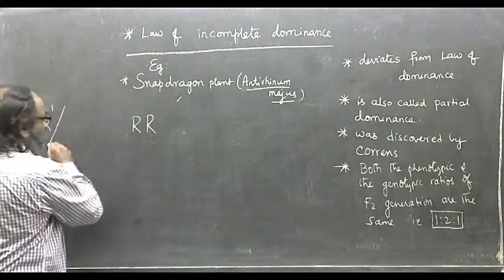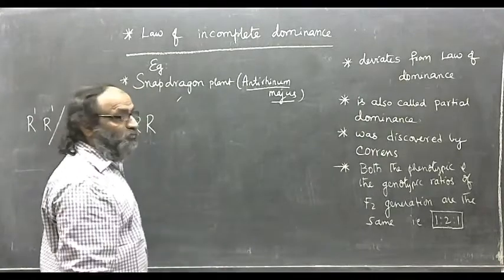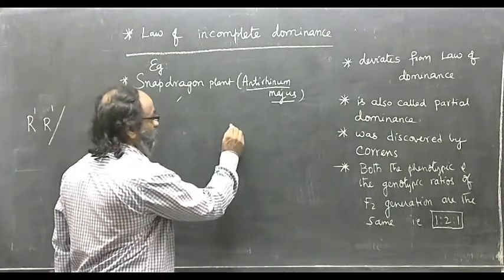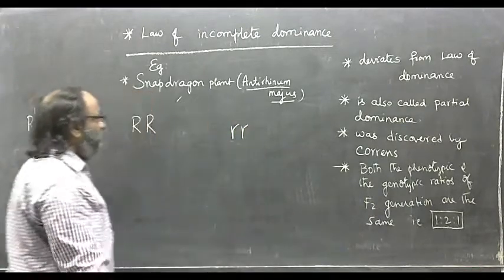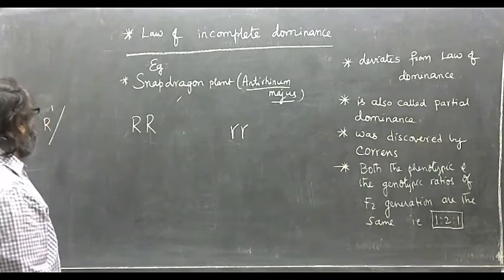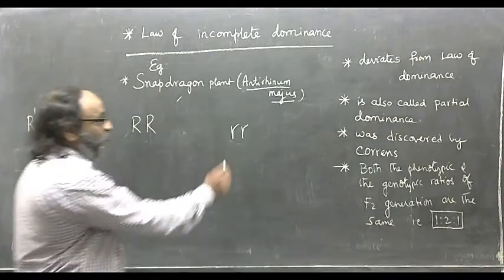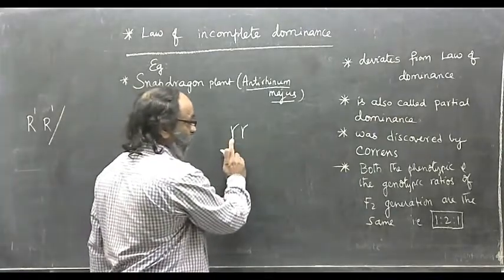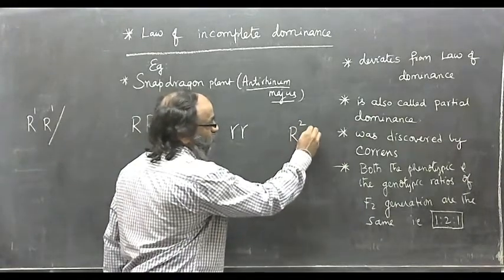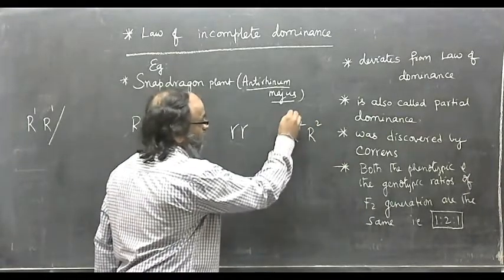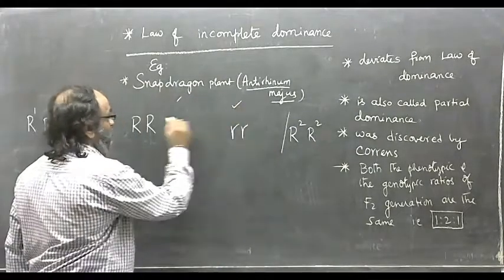Let us confine to this. And there is a snapdragon plant with white flowers, rr. If you use R1 for this, instead of small r you have to use R2. Remember. Let us confine to this.